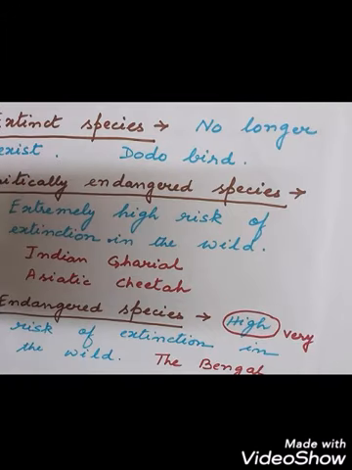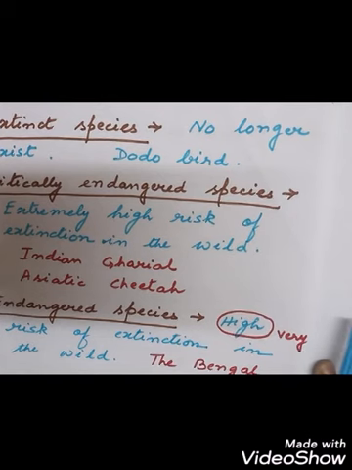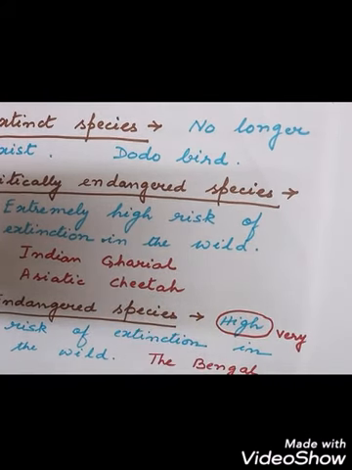Now we will try to understand some of the terms that are related to the species, like extinct species. What are these extinct species? This species no longer exists now. That is the dodo bird. Extinct species, like the dodo bird, Tasmanian wolf, and Labrador duck, are not found anymore in the world now.